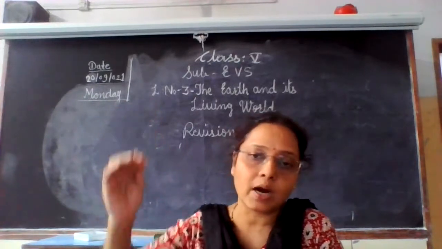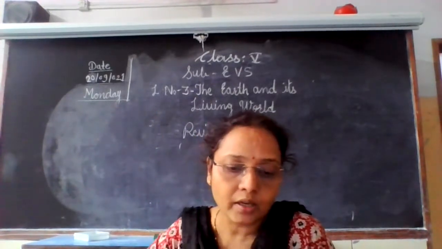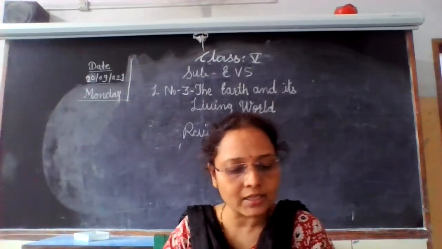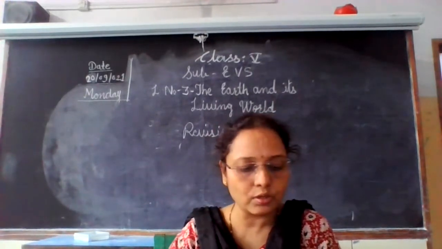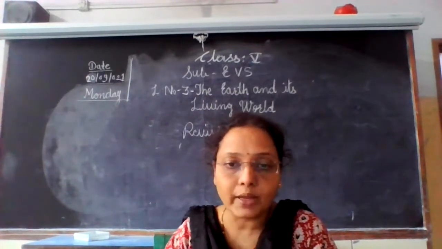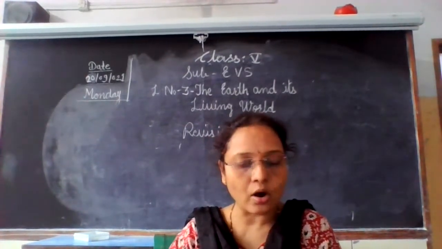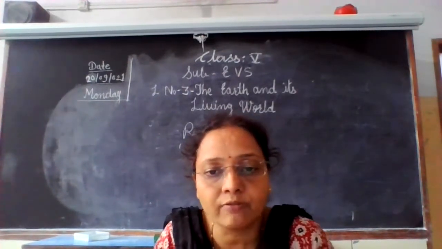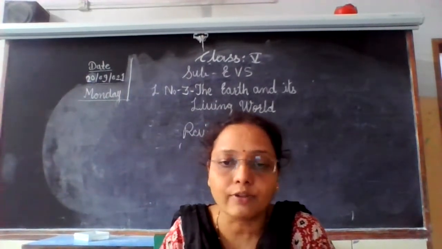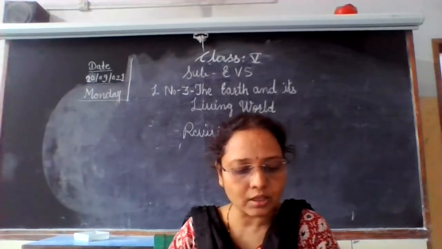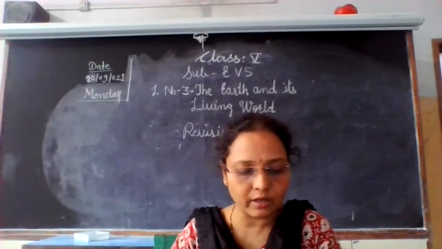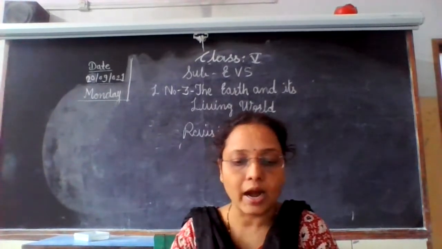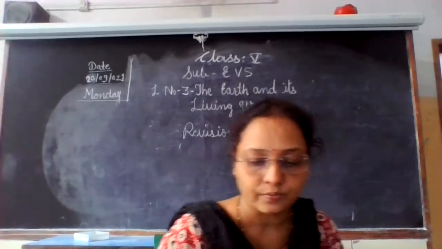Somewhere there are hills, somewhere mountains, somewhere valleys, somewhere deep valleys. So these differences give different shapes to the land in different places. They are called landforms. The different sizes and shapes of land are called landforms. In the picture in your textbook, different landforms are given, like plains, hills, and mountains.